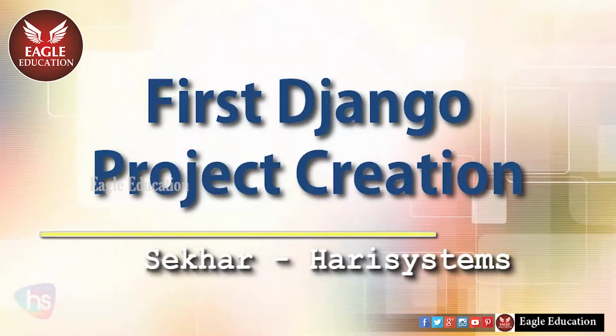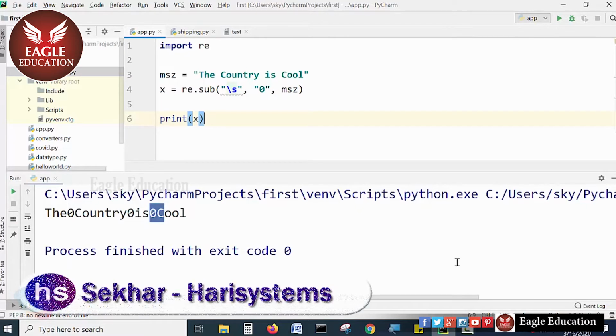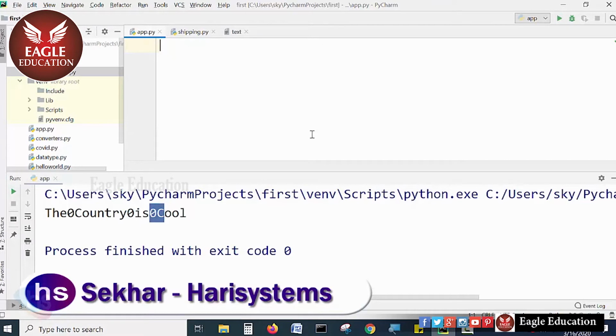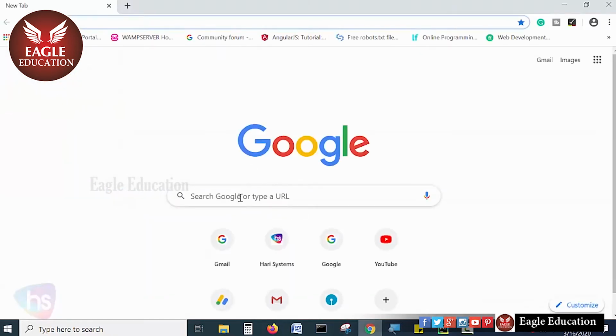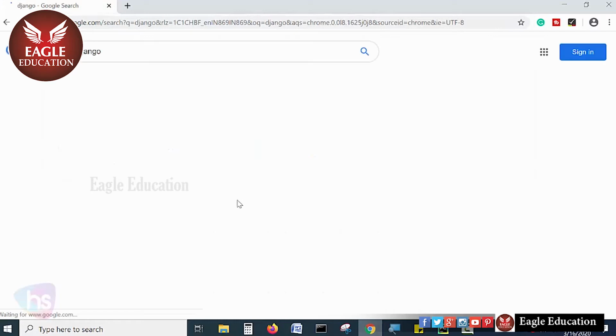Welcome to this session. In this section, we are going to discuss first Django project creation in the Python language. In Python, there is a framework called Django. Go to Google, search for Django and hit enter.